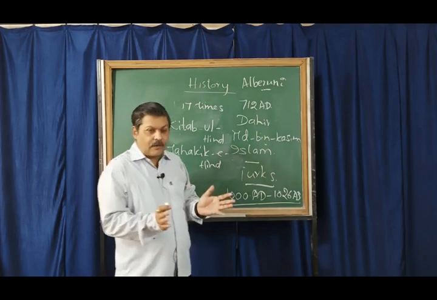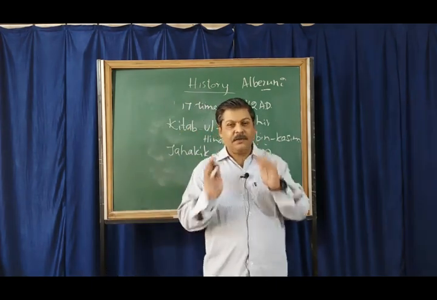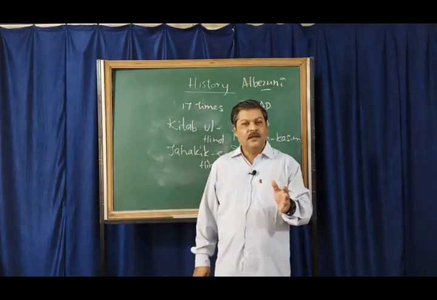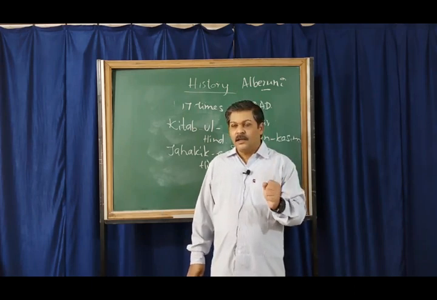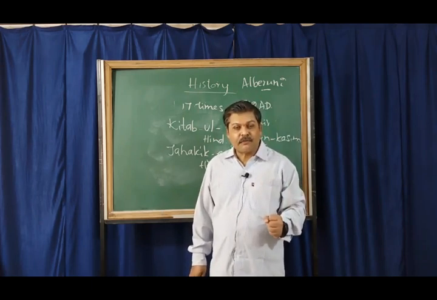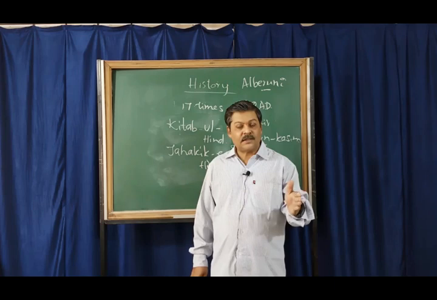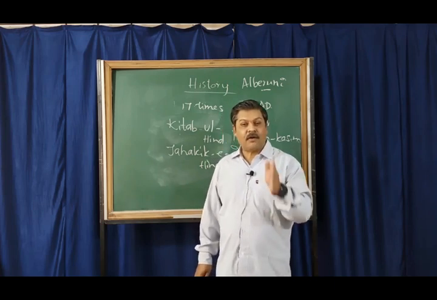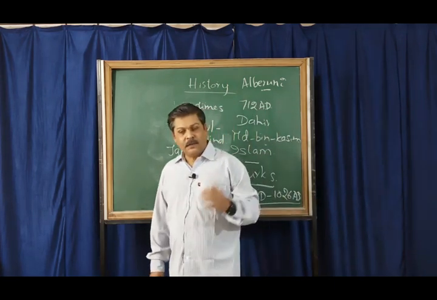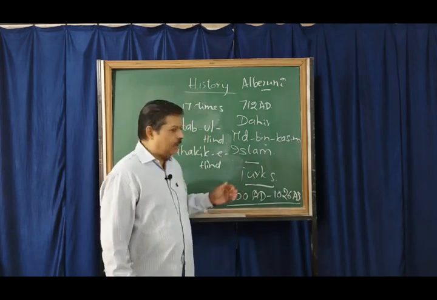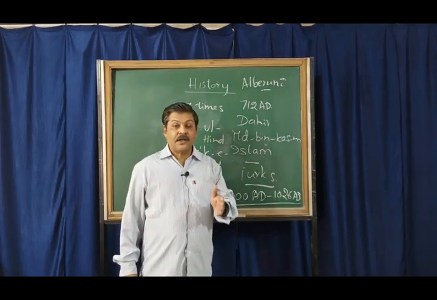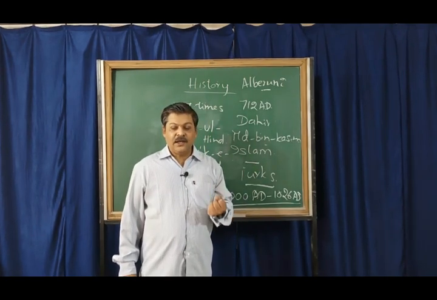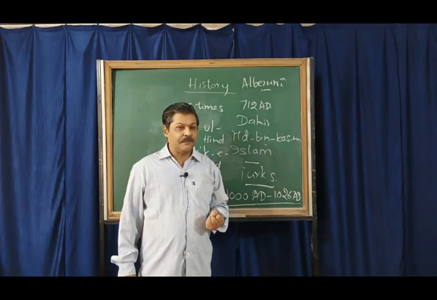In this book, one of the references made by Alberoni is the political weakness of India, which made Muhammad Ghazni repeatedly invade India. The Indian rulers are not united.